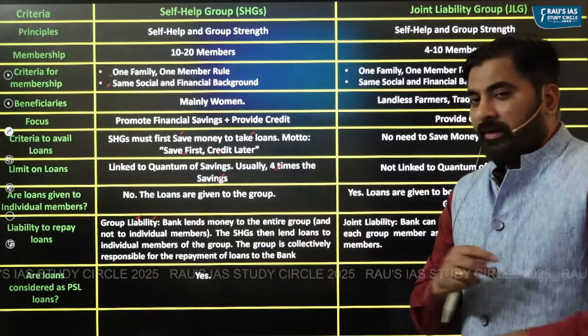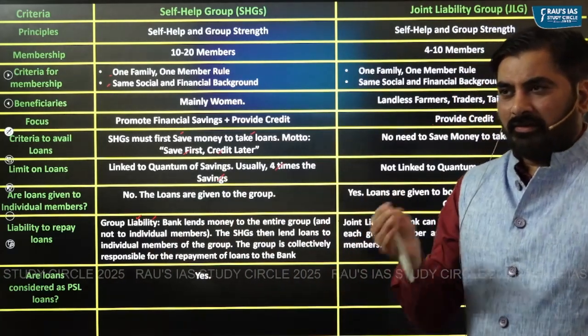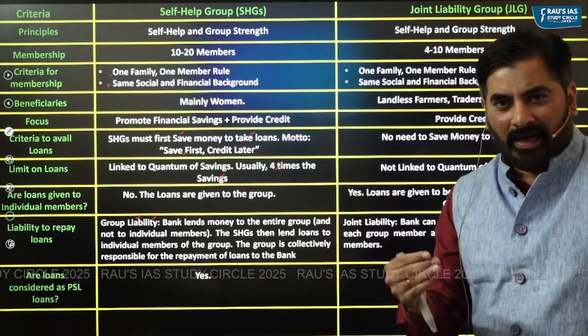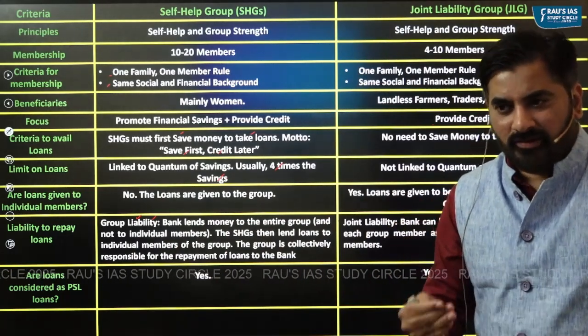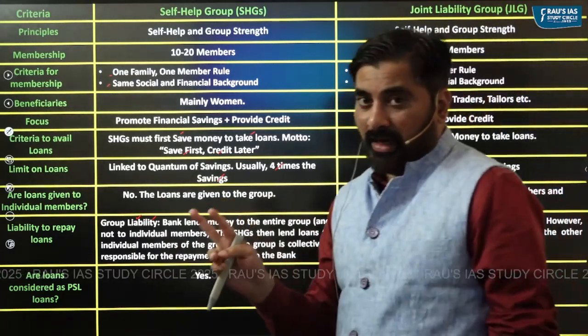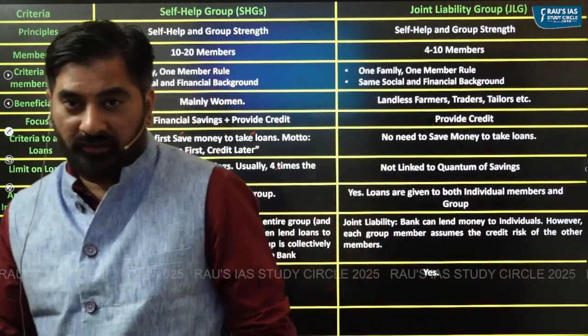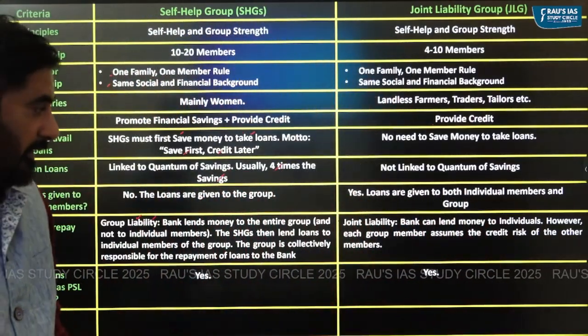Next is, are the loans given to SHGs and joint liability groups considered as priority sector loans? Yes, both are considered as priority sector loans by the Reserve Bank of India.